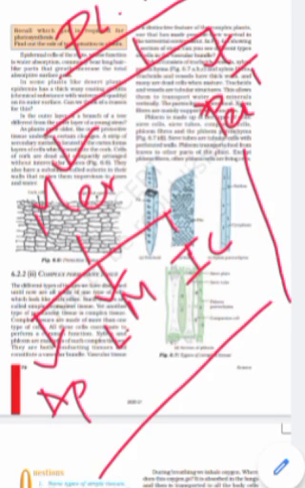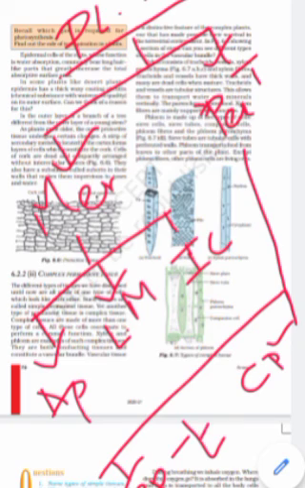And then permanent tissues, there are 2 types: simple permanent tissue and complex permanent tissue. The simple permanent tissues are of 3 types: sclerenchyma, collenchyma and parenchyma. Complex permanent tissues are 2 types: xylem and phloem. These are the 2 vascular bundles. Xylem has tracheids, vessels and xylem parenchyma, and phloem has 5 types of tissue: sieve tube, sieve plate, phloem parenchyma, companion cells. Okay, so that is it about the plant tissue.